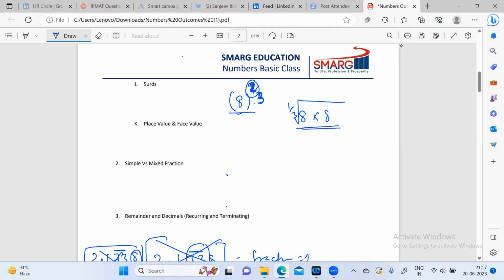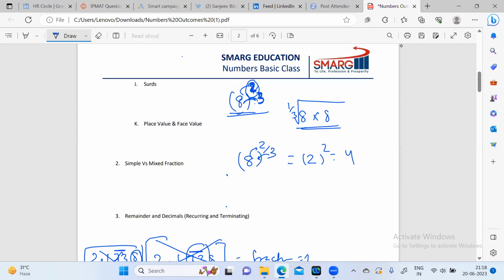So when you have something like this, you can either start with squaring it, or you can get the third root of 8 first. If someone asks what will be the value of 8 to the power 2 by 3, you will either square it, or write the third root of 8, which is 2. Then you will square it to get 4.